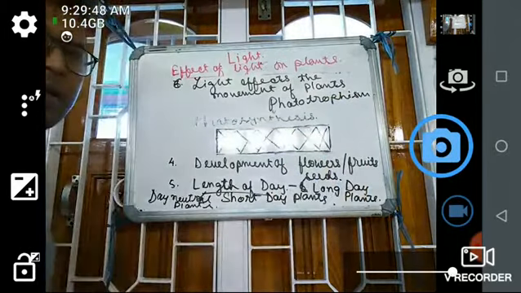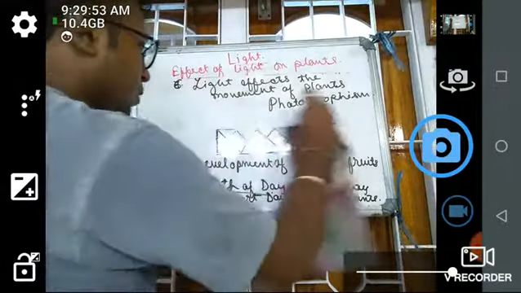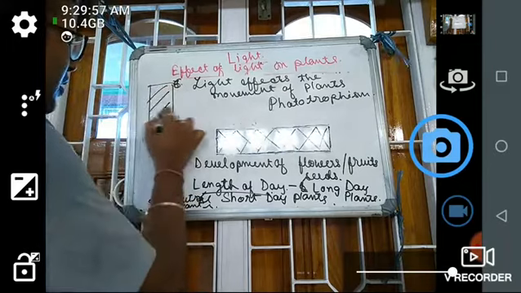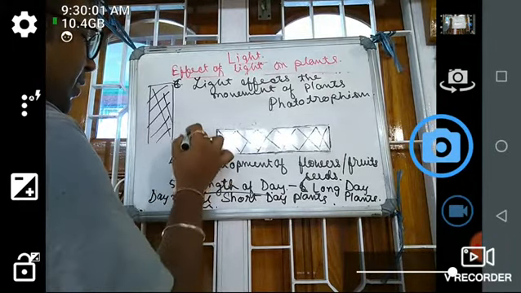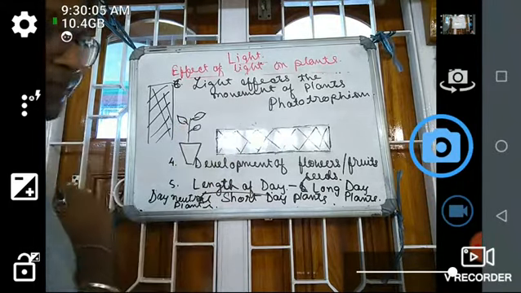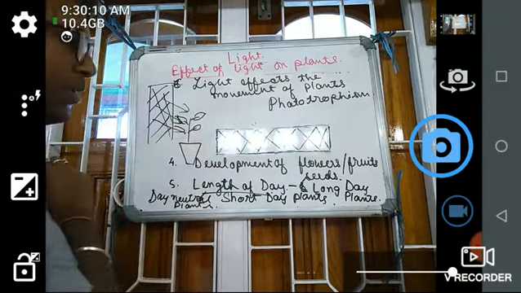So what is this? In the lower classes you have done an experiment. Suppose you have a window here, and you keep a plant here. The plant is getting the sunlight, so the plant will easily grow.